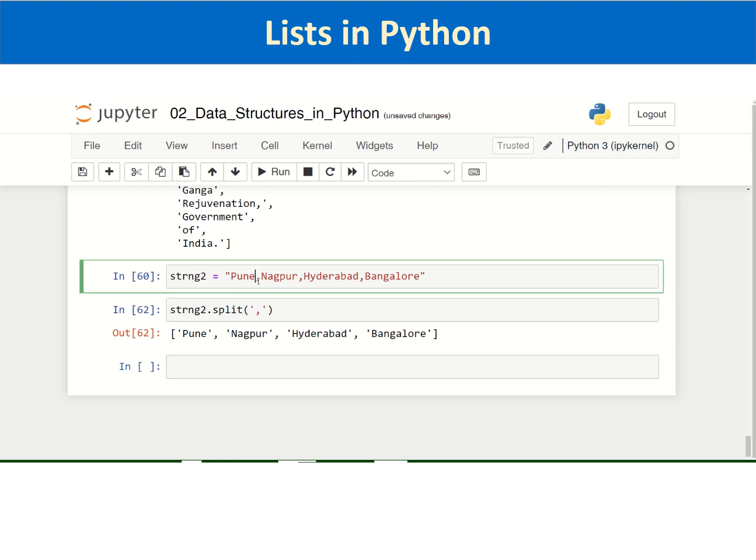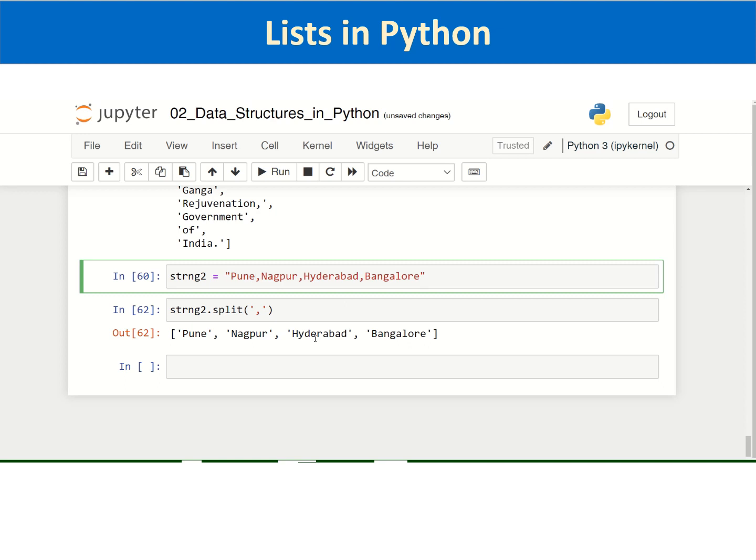It will create a list of strings again by using this comma as a delimiter. And if you have a colon, or anything even including space, you can use it to split and create a list of any kind of values.